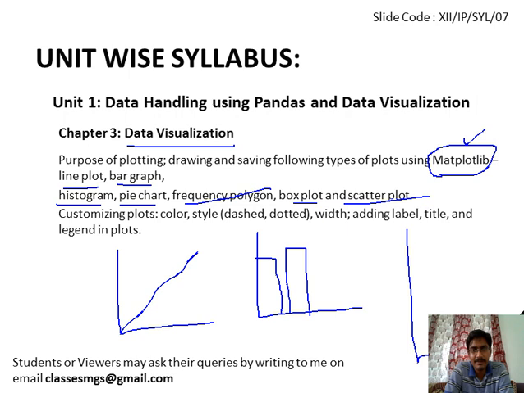You know the scatter graph, like some squares, maybe plotted like this. You have seen this type of graph. This is known as the scatter graph. You have already seen the pie chart. A pie graph is like this. We have the center, and then we have it like this.